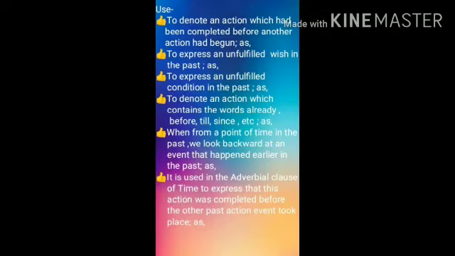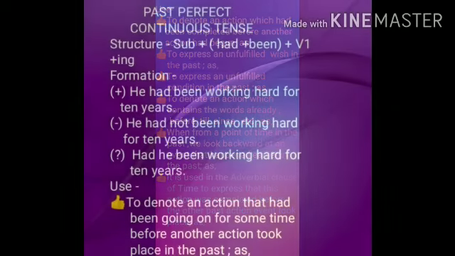Next, when from a point of time in the past we look backward at an event that happened earlier in the past, for example, at 10 a.m., all the members had arrived. By evening, we had walked 20 kilometers. Next, it is used in adverbial clauses of time to express that this action was completed before the other past action or event took place. For example, after I had taken my breakfast, I left for school. She returned the book before she had read it.